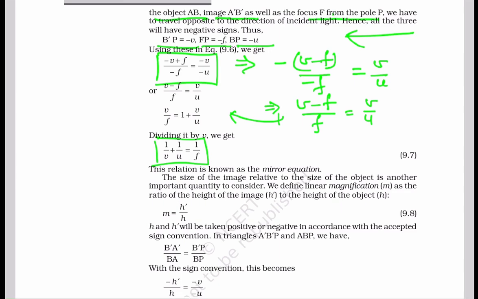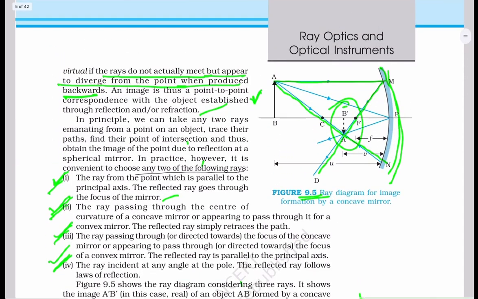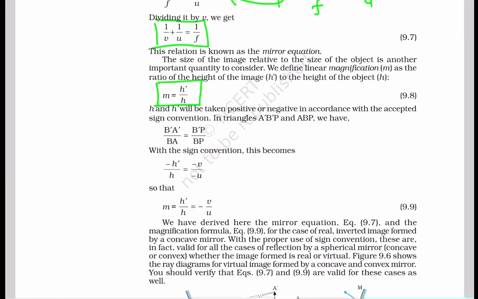Now, we can define the linear magnification as the ratio of the height of the image to the height of the object. That is, linear magnification can be given by m is equal to h prime by h. So, linear magnification from the figure is B prime A prime divided by AB. Applying the sign convention, we can write that B prime A prime divided by BA is equal to B prime P divided by BP.